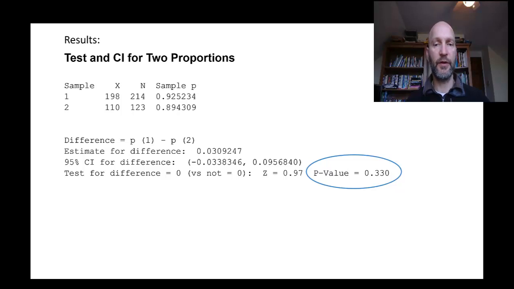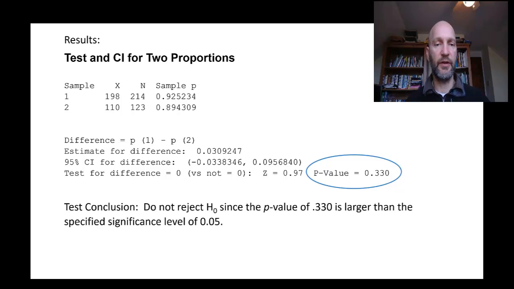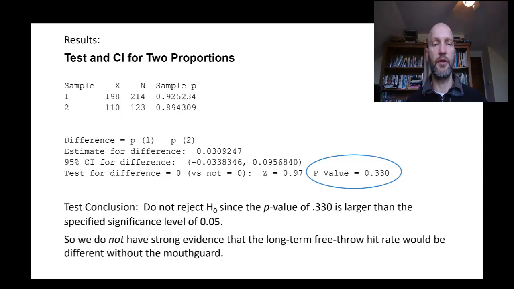So the p-value is 33%, and what does that tell us? If we compare that to the alpha level of 5%, that says do not reject the null hypothesis. And you can also see that based on the 95% confidence interval, because that interval contains the value of 0. So this means that we don't have statistically significant evidence to suggest that there's a difference between wearing a mouth guard and not wearing a mouth guard.